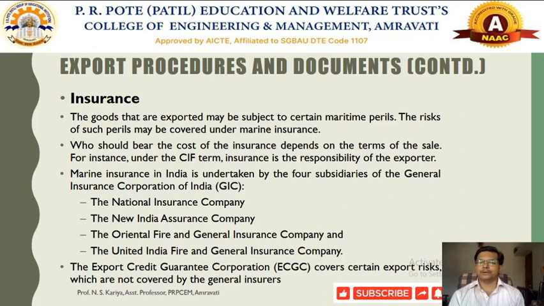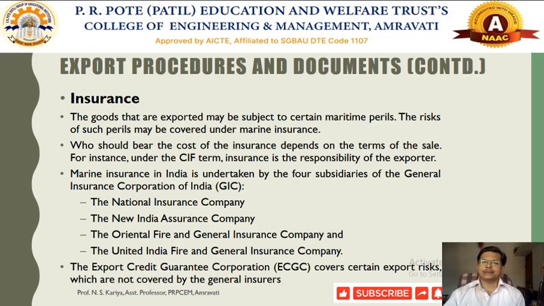So these four companies are being directed to follow the rules and regulations so as to provide some sort of insurance. That insurance will be even called as the marine insurance, in case of maritime perils, if there is a form of damage or loss to the exporter.